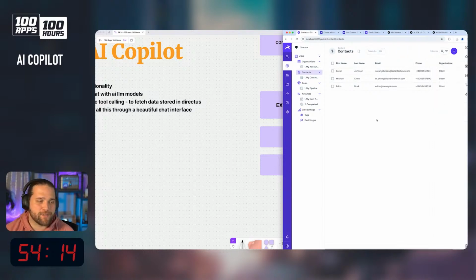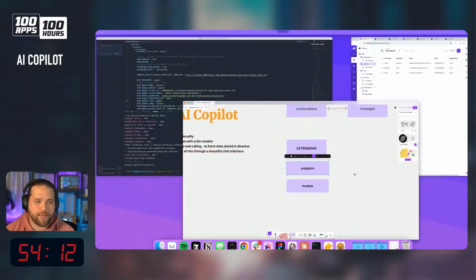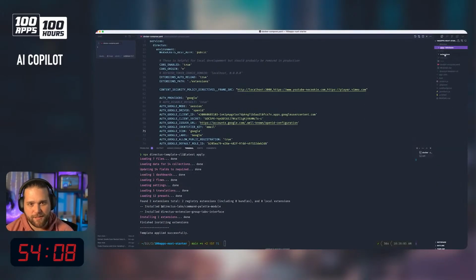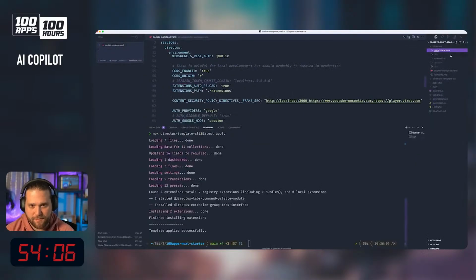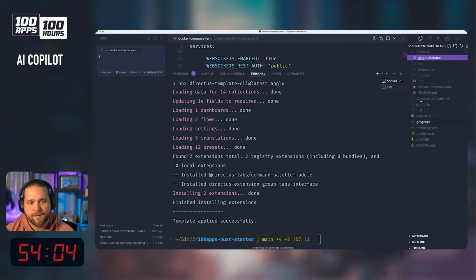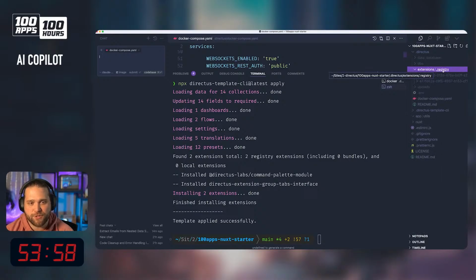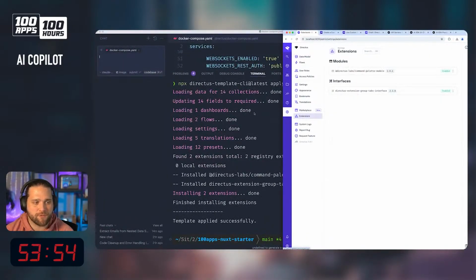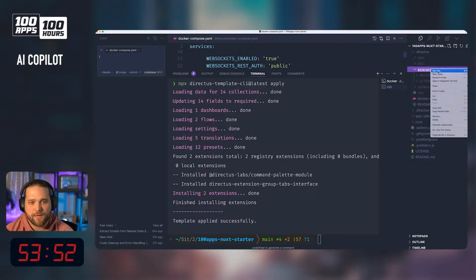All right, but back to the task at hand. We're going to create a custom endpoint for this. So locally, I'm not sure if you can see this or not. We've got our databases here, and then we've got this extensions folder. There's the registry, which is when you install extensions from the marketplace. We're just going to create a new extension for this.